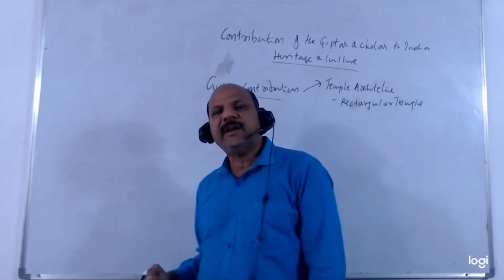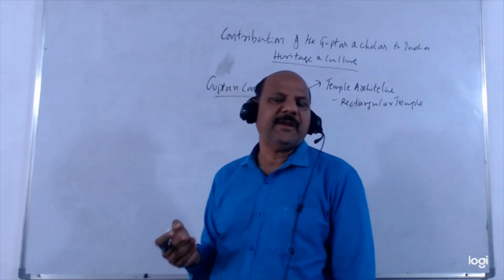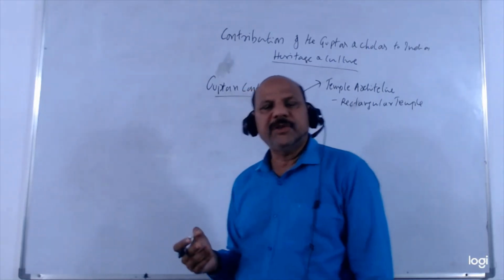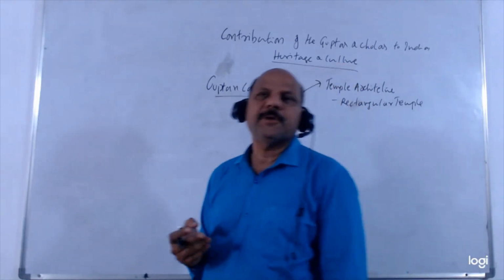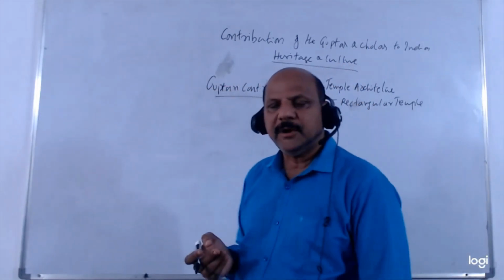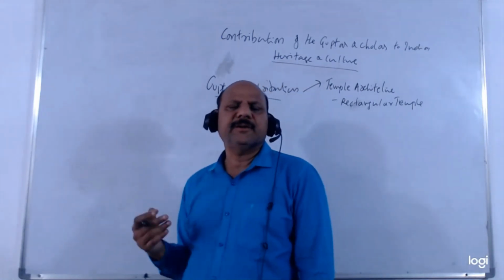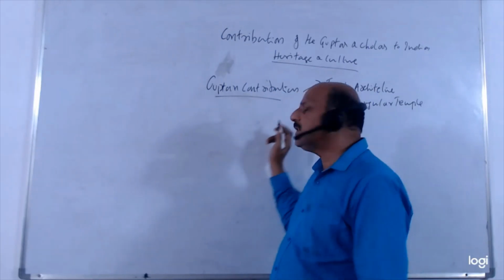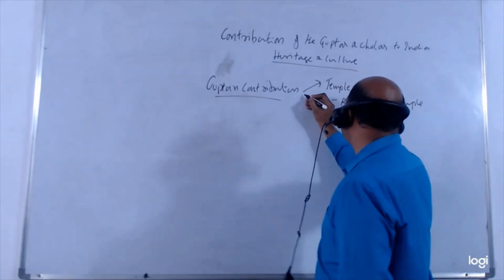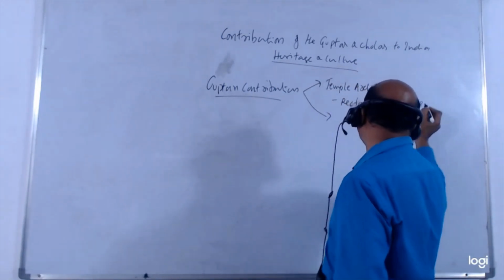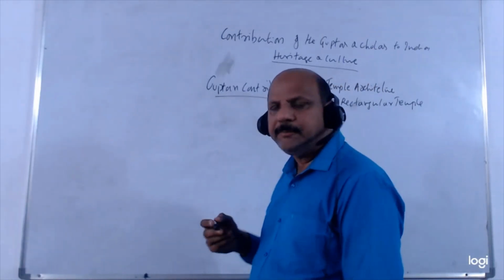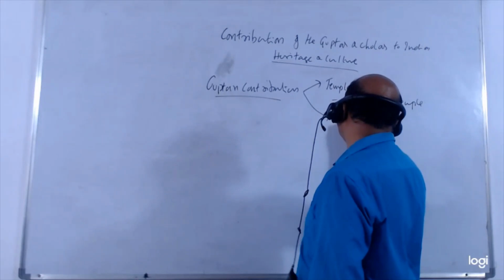All temples later were rectangular temples. All major temples in India are rectangular, whether you see the Brihadeshwara temple or the Vijayanagara temple later, any big temple later, they are rectangular. So one important cultural contribution to Indian heritage and culture is the temple architecture, the rectangular temple. Then the subsequent cultural contribution is the great development of literature, Sanskrit literature.